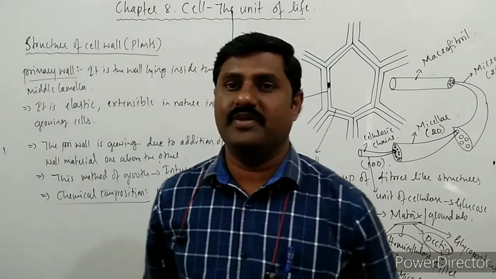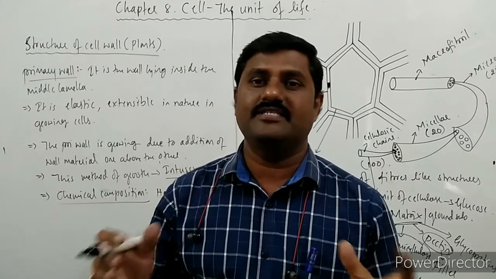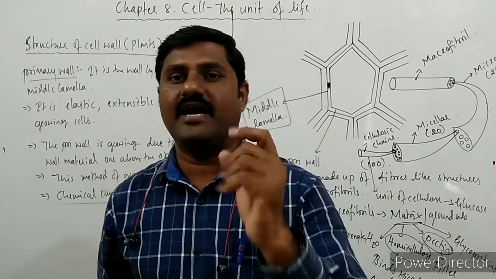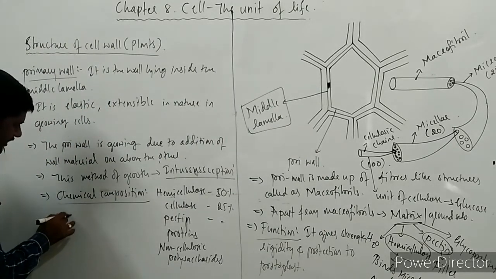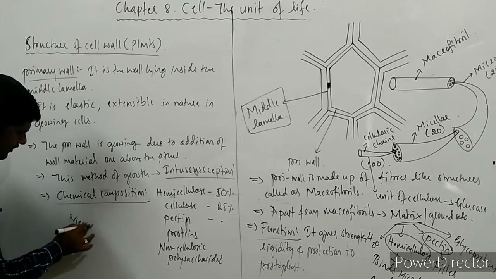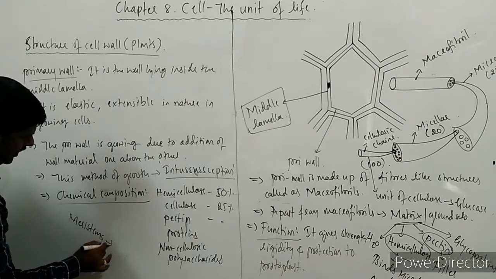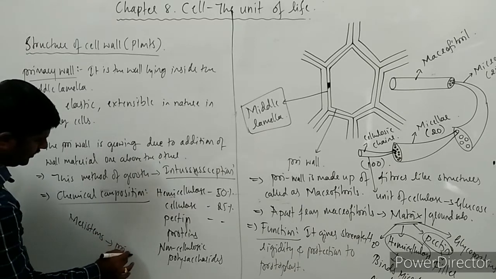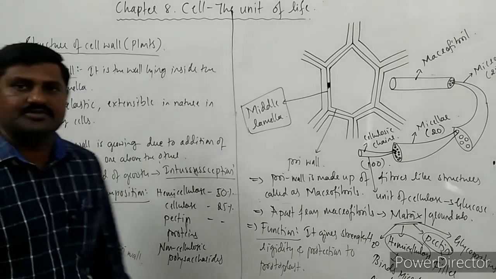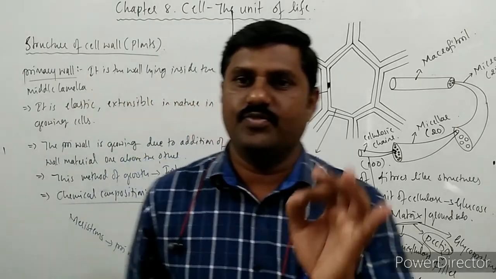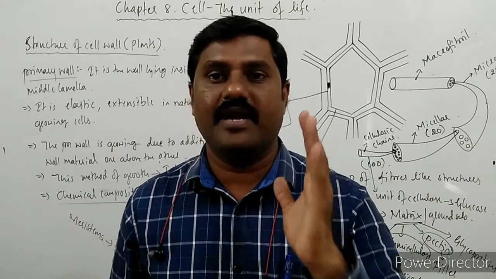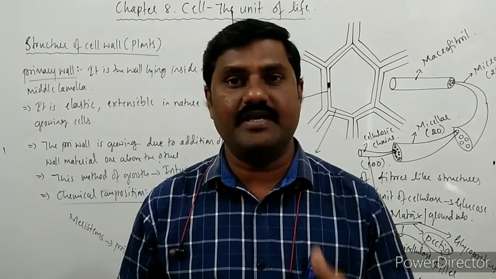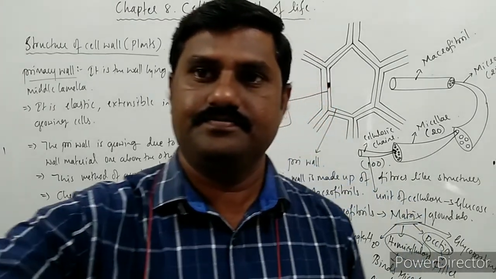And one thing you should be very clear about, the meristematic cells have only the primary wall in them. Meristematic cells or meristems have only the primary wall within themselves, right? So this point is to be noted over here. So this is about the primary wall. And next one is the secondary wall.